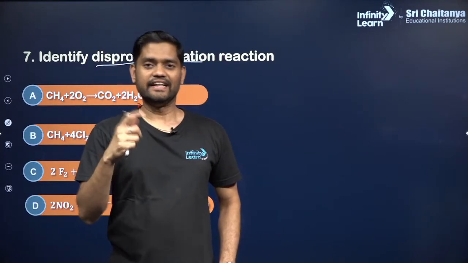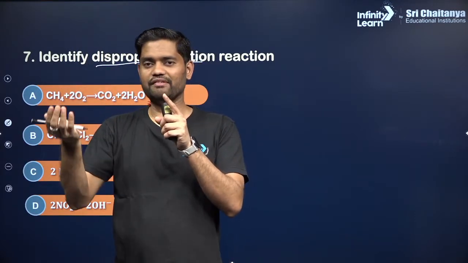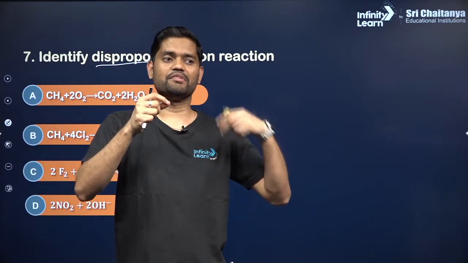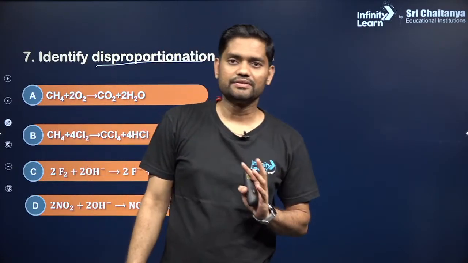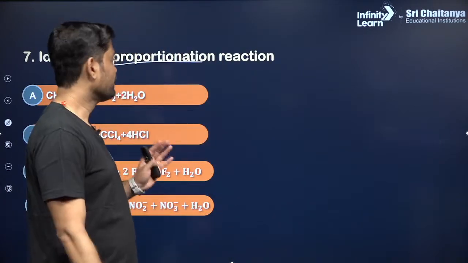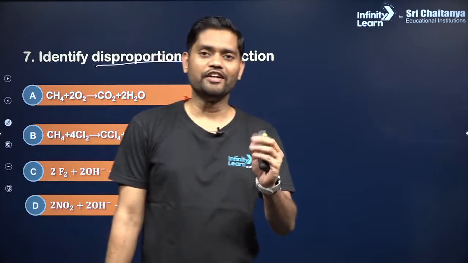One will be the base point; at one, the oxidation number must have increased, and at the second, it must have decreased. It is not only increased, it is not only decreased. That's how we will come to know how to identify a disproportionation reaction.